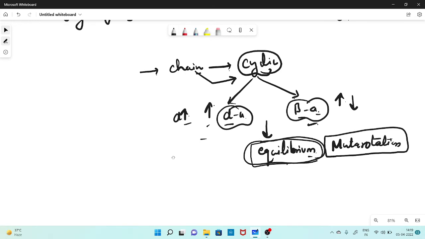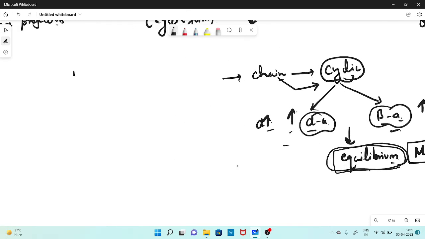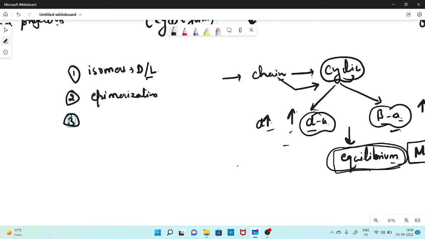So we talked about three processes. Number one is the formation of isomers, D and L configuration isomers. The second process is epimerization, and the third process is mutarotation.